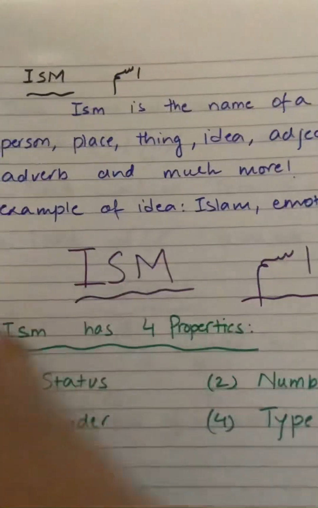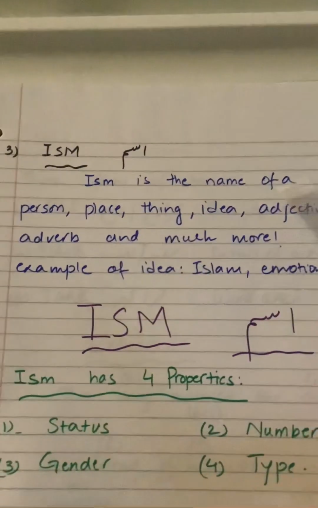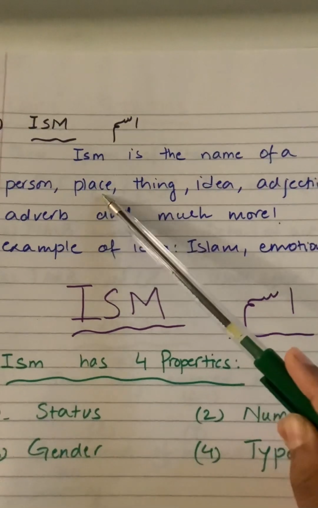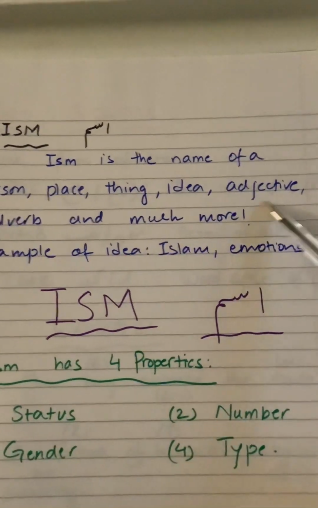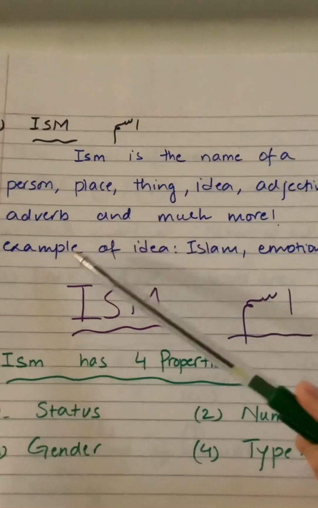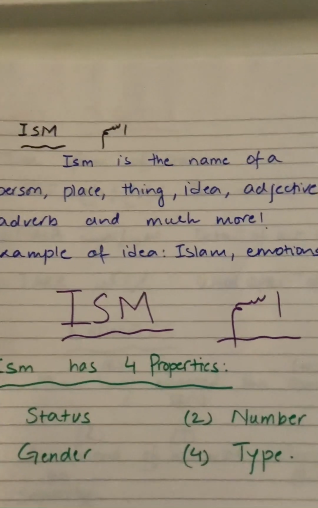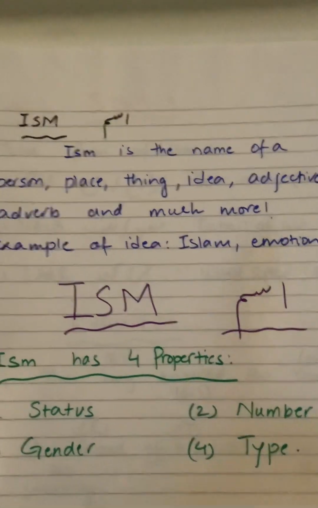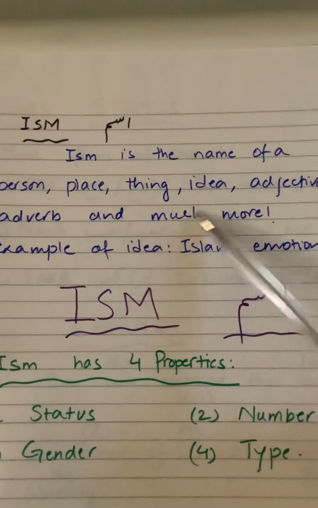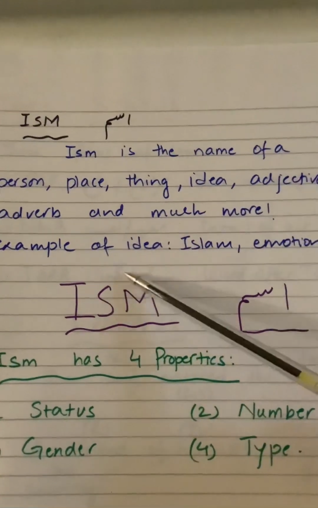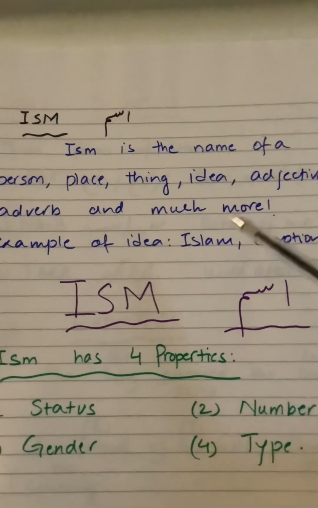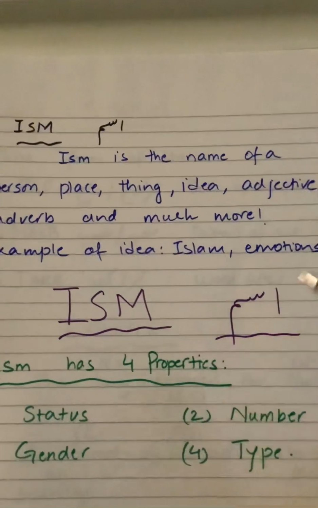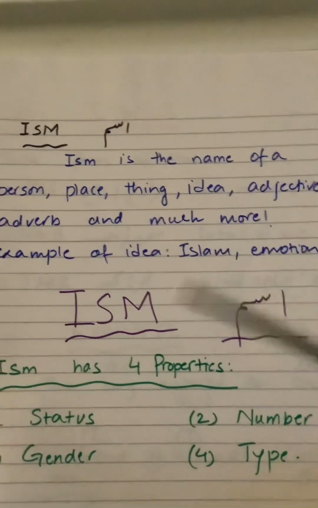And then comes the ism, which is the biggest kind of word. The ism is the name of a person, place, thing, idea, adjective, adverb, and much more. The nouns that we usually read in English are person, place, and thing, but the ism in Arabic includes much more, like an idea, adjectives, adverbs, and all these things. An example of an idea is Islam, or emotions; all of them are ideas.